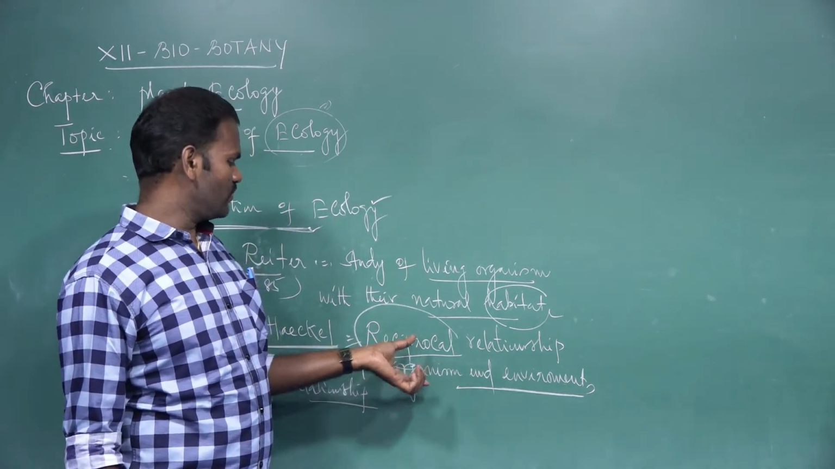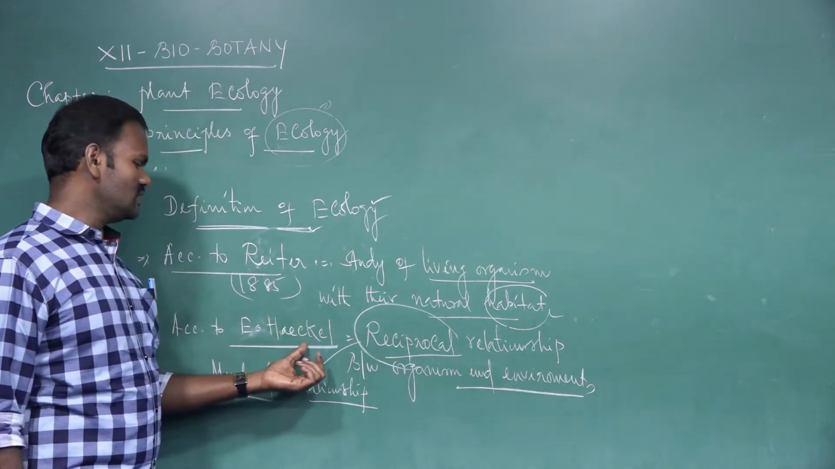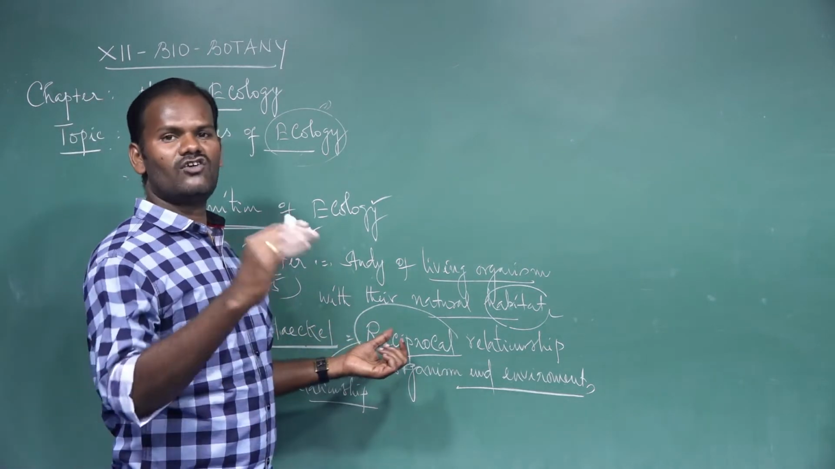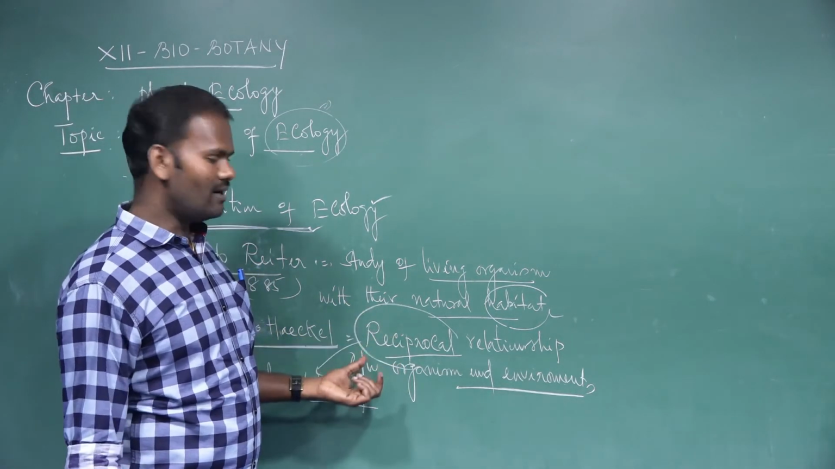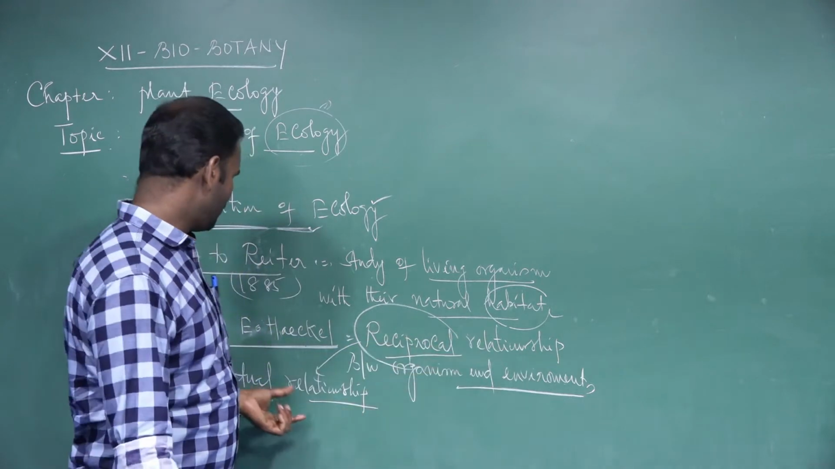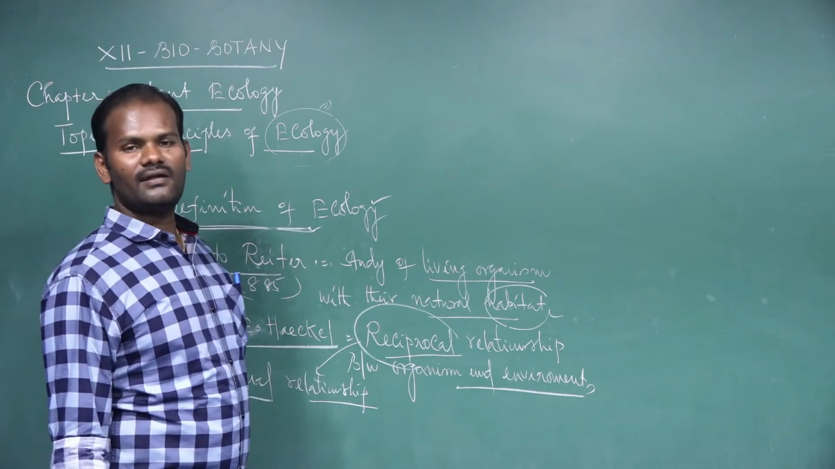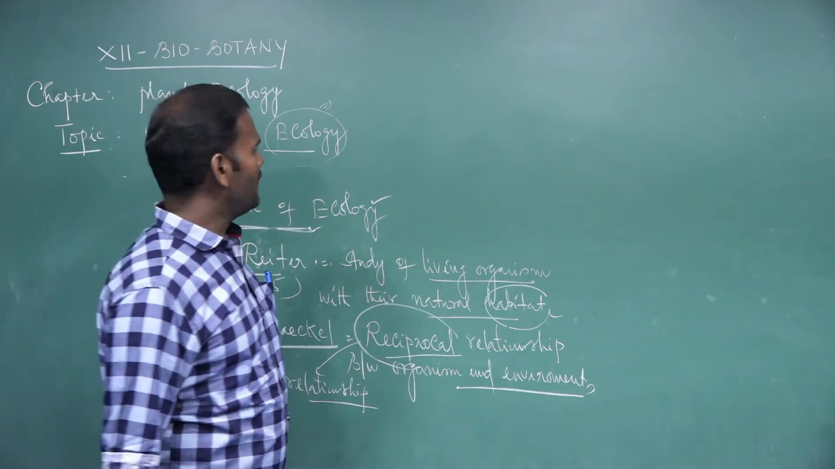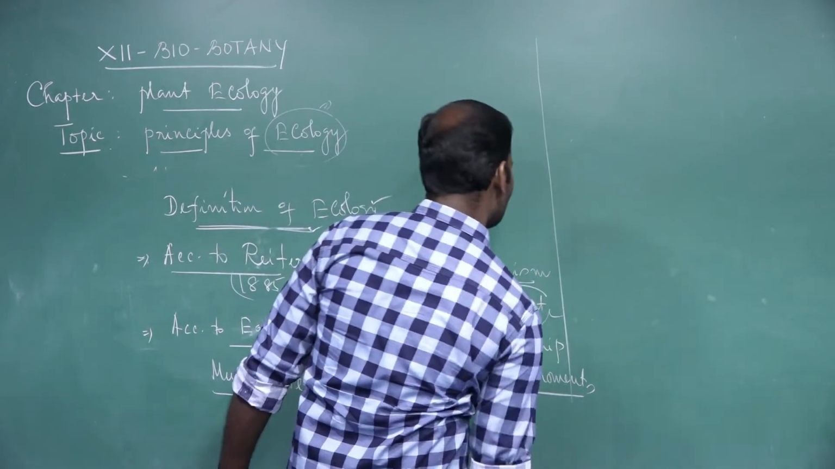This definition was given by Ernest Haeckel. According to Ernest Haeckel, how can we define the term ecology? It is the study of the reciprocal relationship between the organism and their environment. This is the definition. Next, the hierarchy.